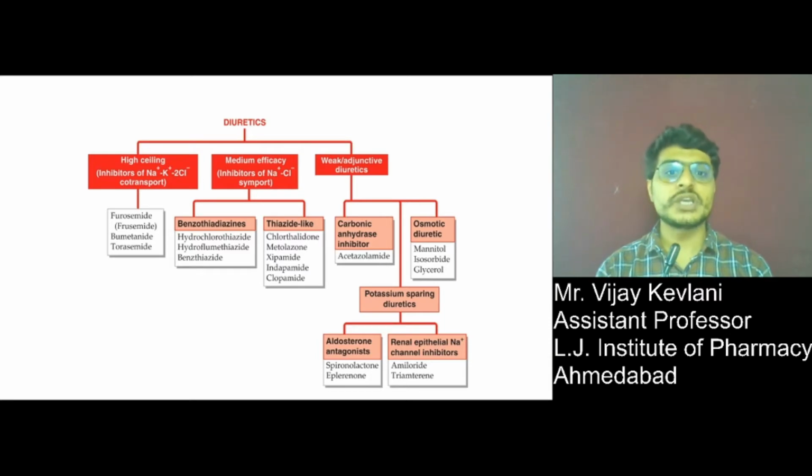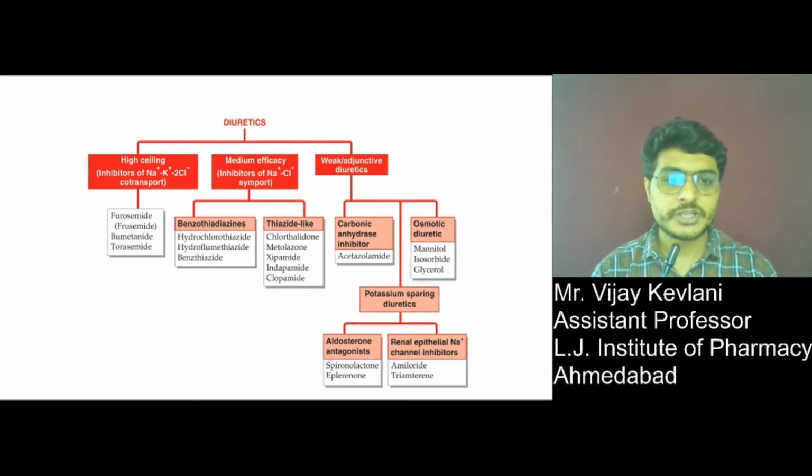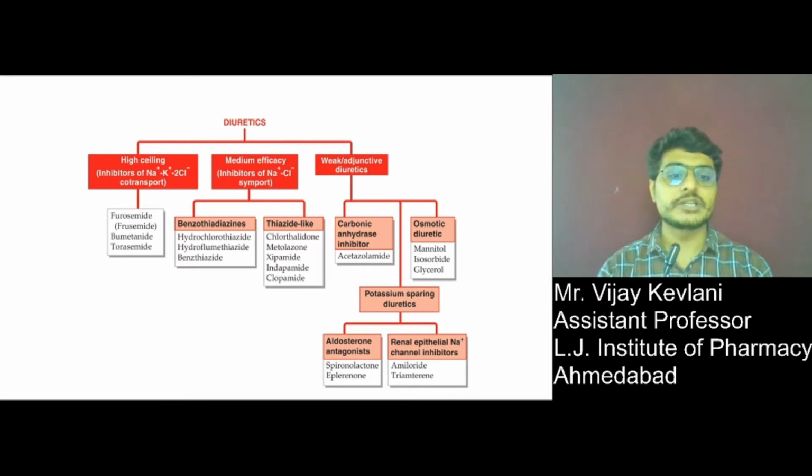Next is weak or adjuvant diuretics, in that there are carbonic anhydrase inhibitors. Very first example is acetazolamide. Then there are potassium sparing diuretics, and in potassium sparing diuretics there are aldosterone antagonists and renal epithelial sodium channel inhibitors. The aldosterone antagonist is spironolactone and the renal epithelial sodium channel inhibitor is amiloride.